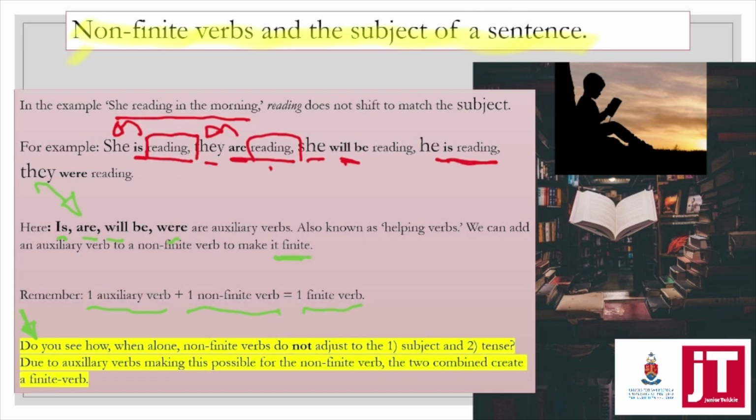Note where the subject of the sentence is and see if you change the subject, from she to they, does this verb change at all? And then you can tell if it's finite or non-finite.